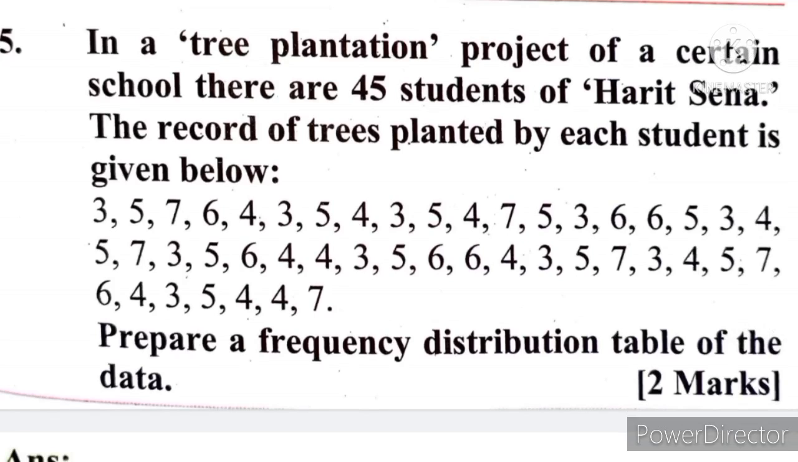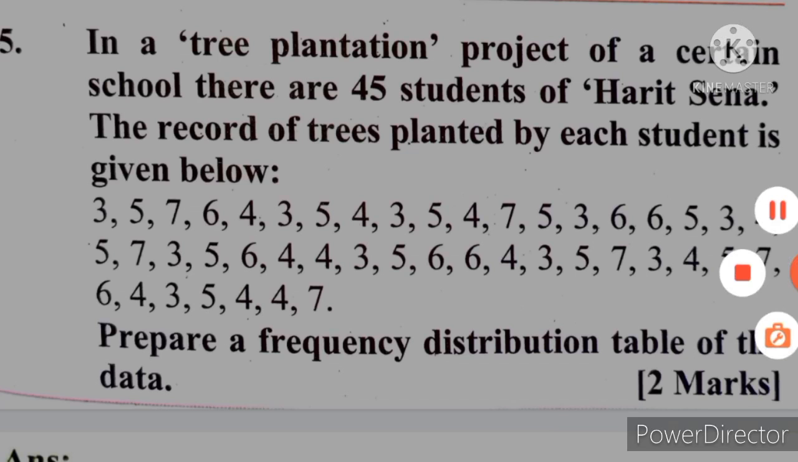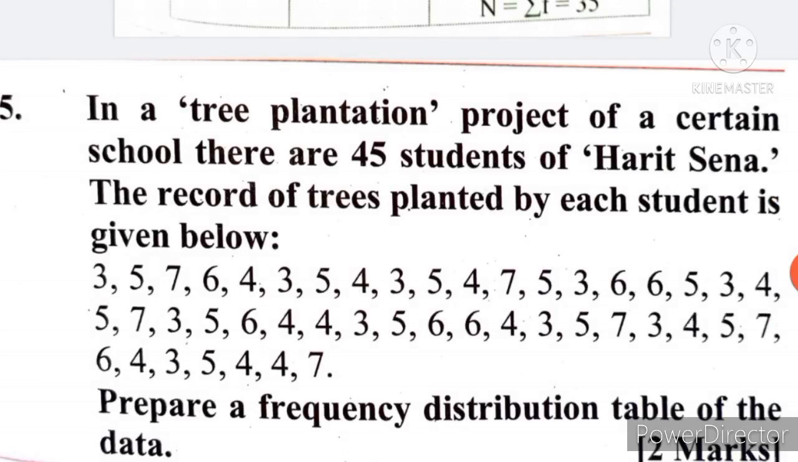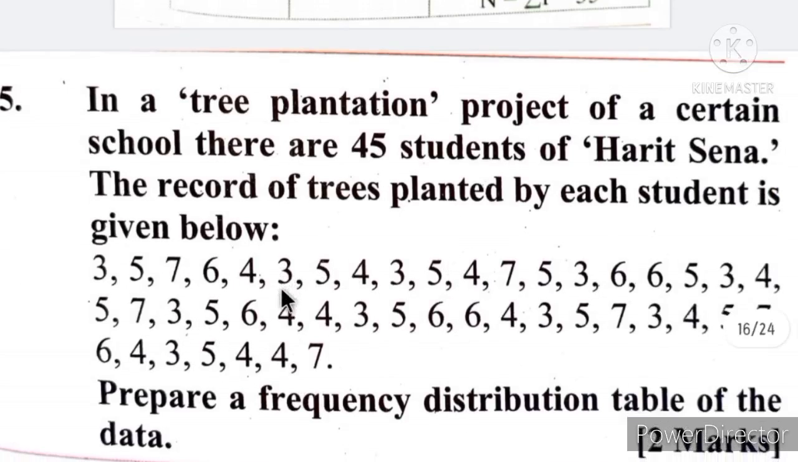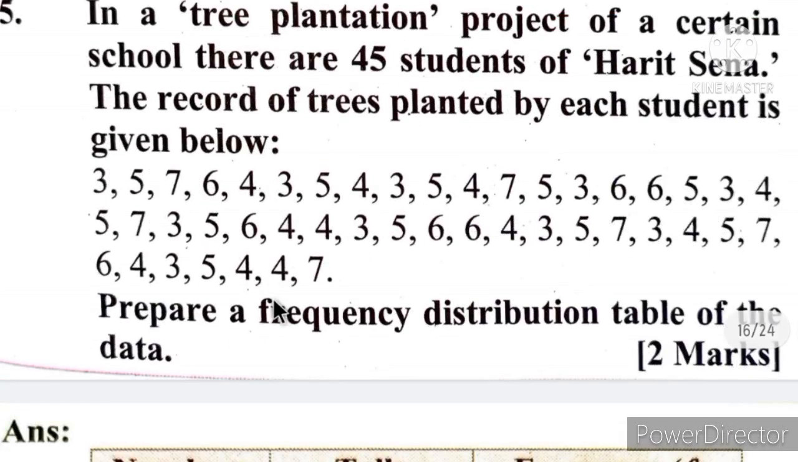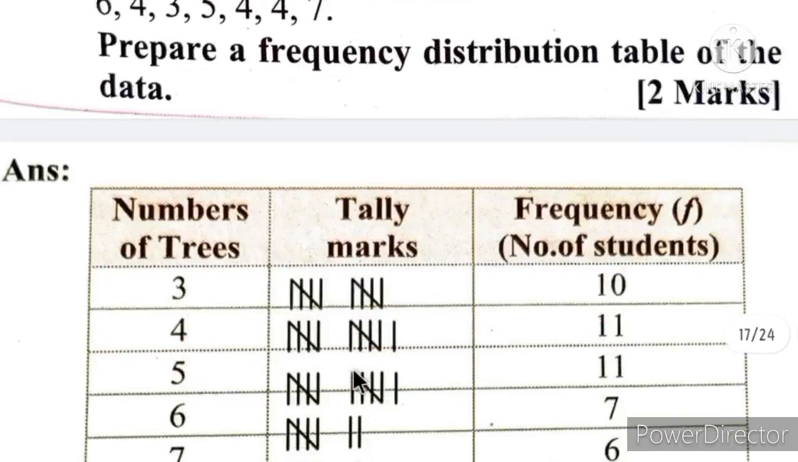Question number 5 is, in a tree plantation project of a certain school, there are 45 students of Harit Sena, and the record of trees planted by each student is given below. So this is the data for this sum. Prepare a frequency distribution table of this data. Okay, you have to prepare a frequency distribution table.